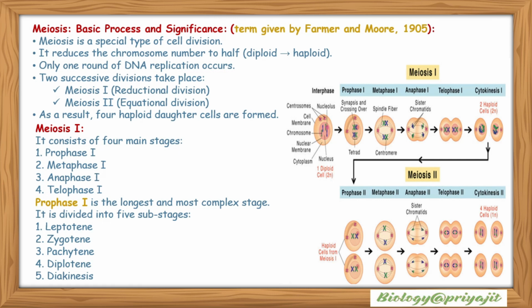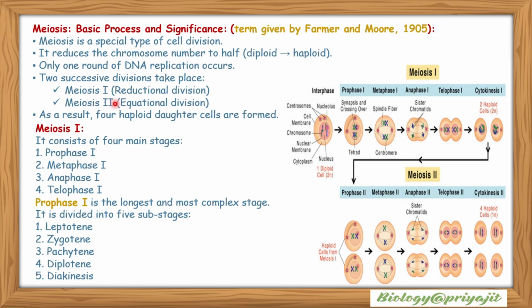Now we should go for meiosis cell division, the basic process and significance. The term meiosis was given by Farmer and Moore in 1905. Meiosis is a special type of cell division. It reduces the chromosome number to half, so a diploid cell is converted into haploid cells. Only one round of DNA replication occurs. Two successive divisions take place.